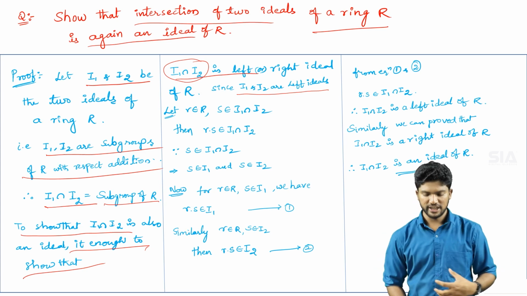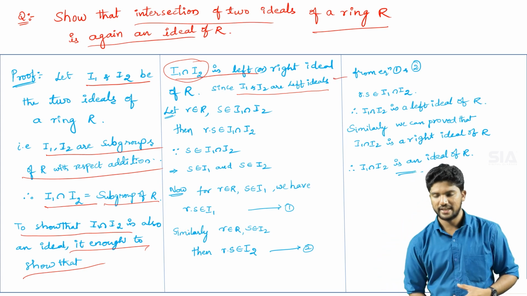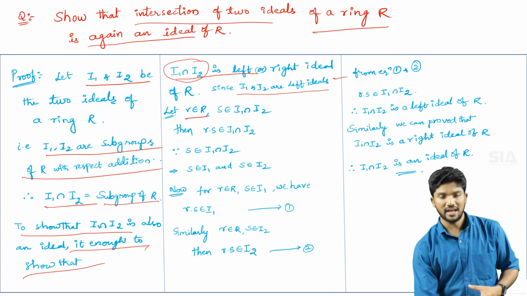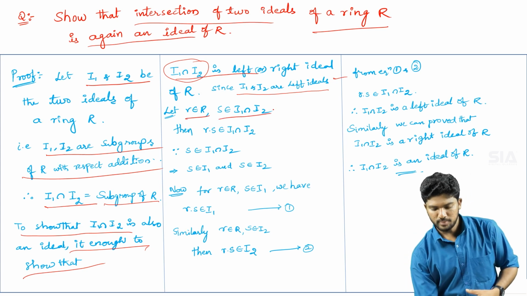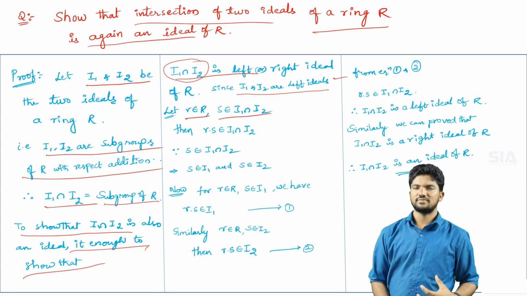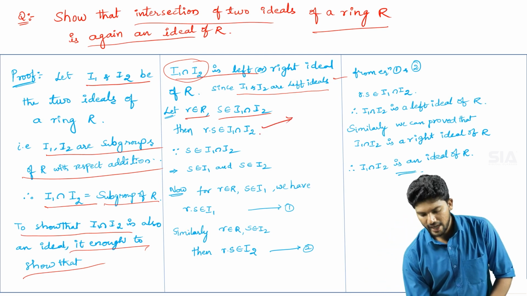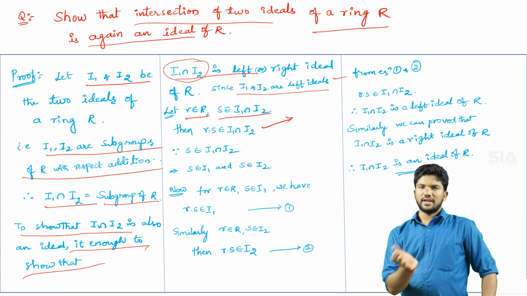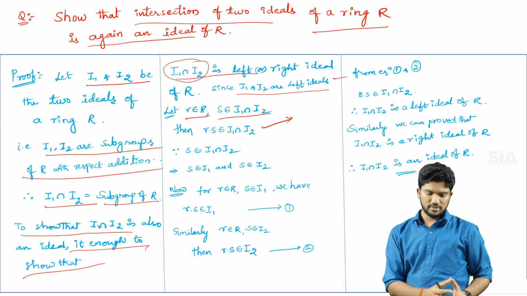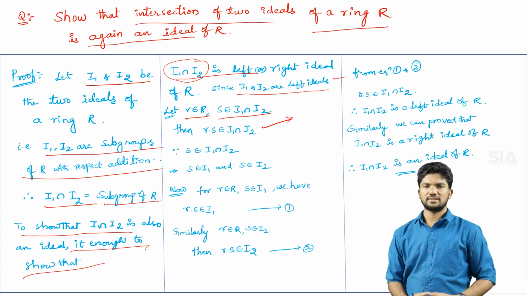To prove that it is a left ideal, first, I1 and I2 are the left ideals, and let small r belong to capital R and small s belong to I1 intersection I2. So then according to the ideal definition, for a left ideal, r into s belongs to I1 intersection I2.